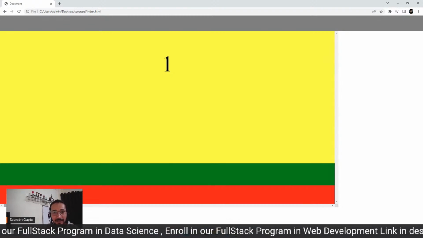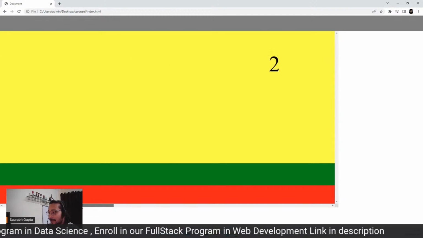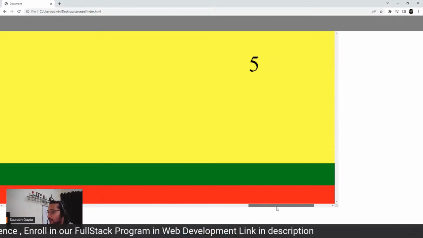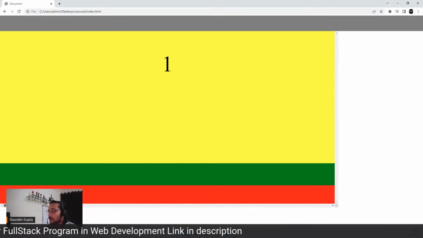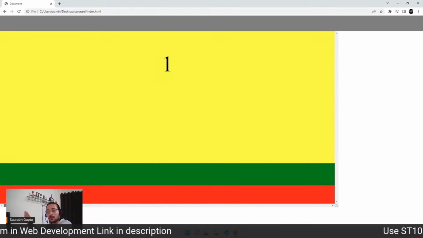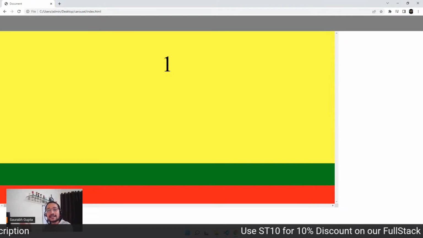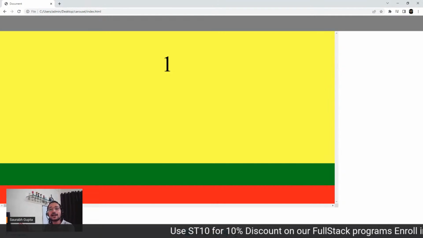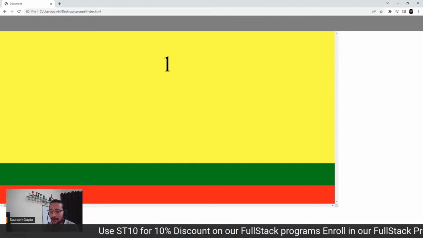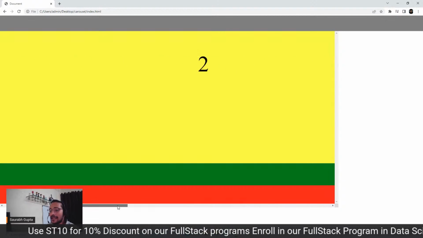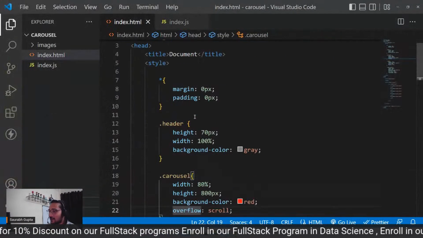Guys, I hope it's understood now. Simple enough. You can see, right? 1, 2, 3, 4, 5 elements. So whatever was outside the red element, that whole thing is converted into a scroll now. So nothing is going outside, but you can still see the elements that were outside by this scroll bar. Simple. That's all. And now I think I can again go back and make it